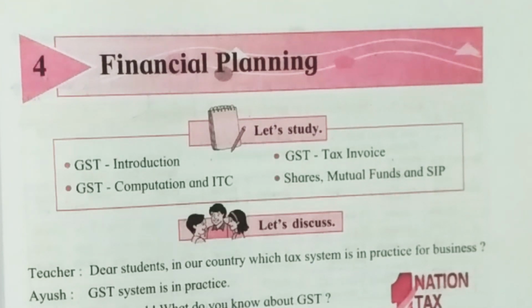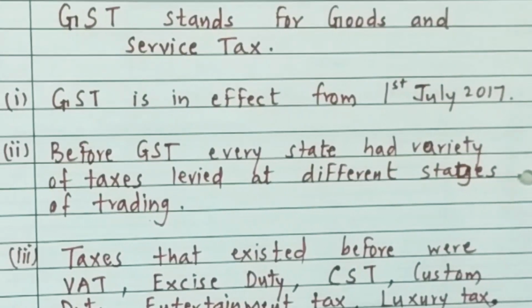Dear students, in this video, we'll learn some important terms from the chapter Financial Planning. As you know, the tax system practiced in our country for business is GST.